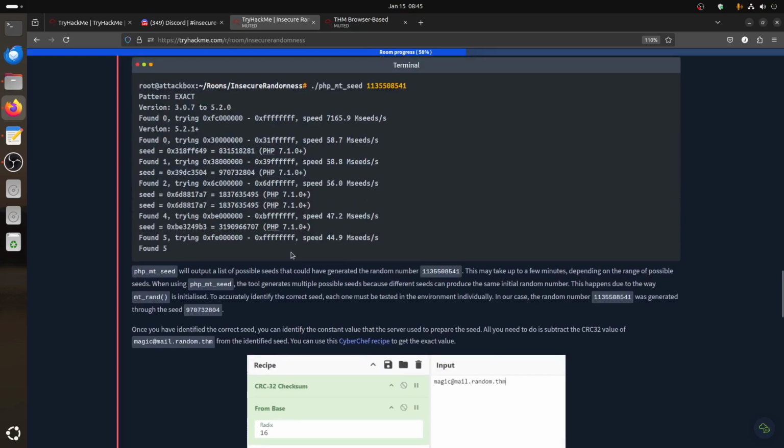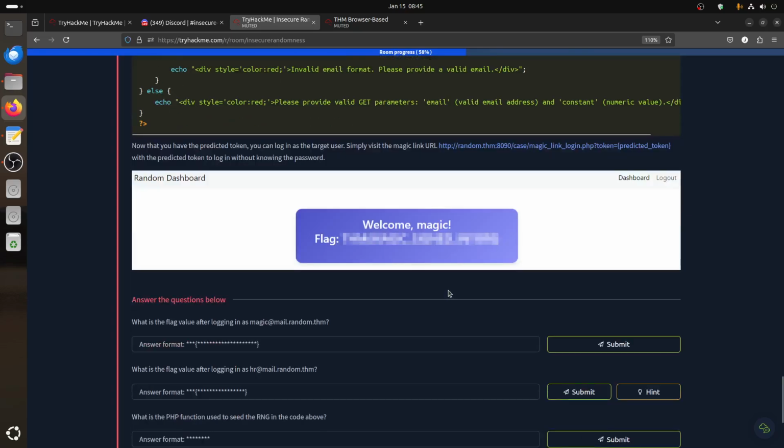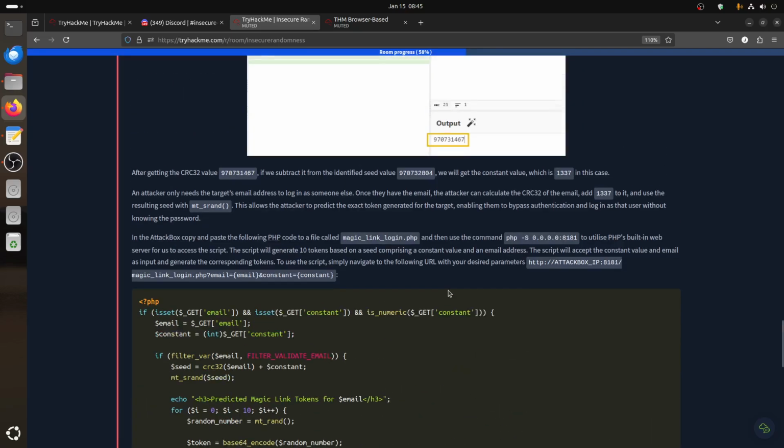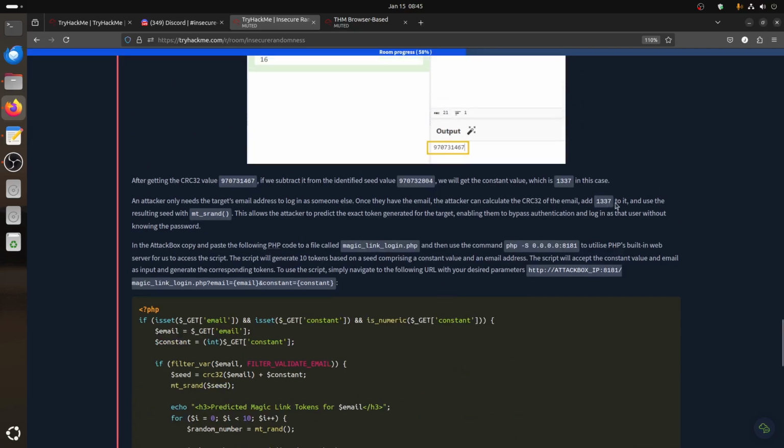So we got the seed is 97 and so on, and TryHackMe gives us the seed directly. So this one minus the CRC gives us the constant that this function is using, and it is 1337. This is the constant.